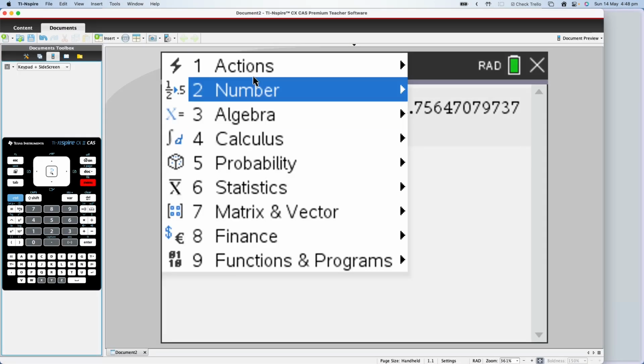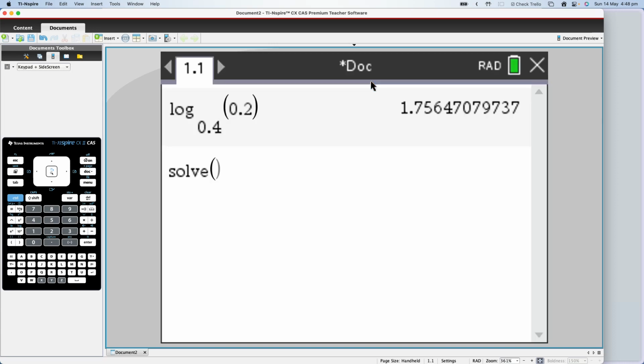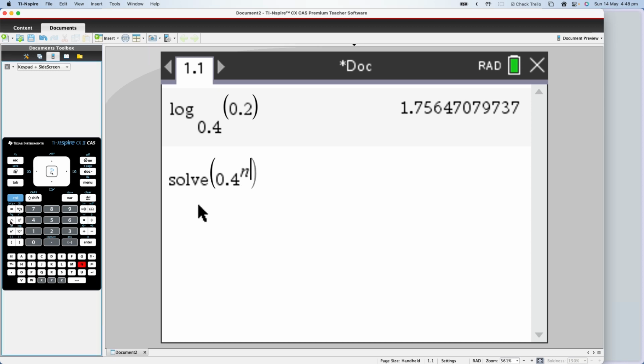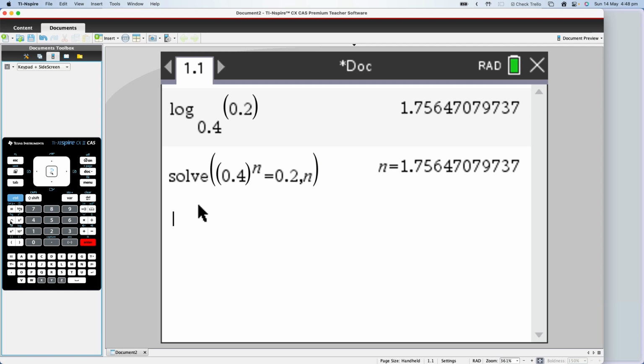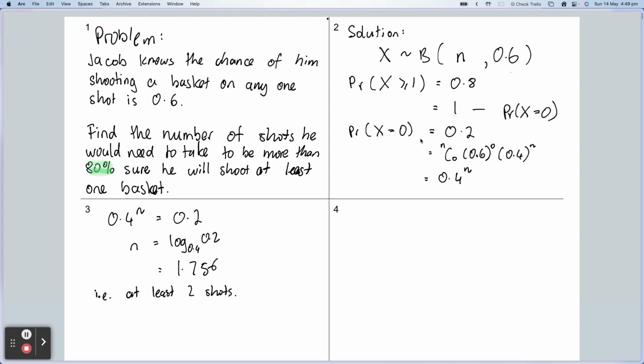So if I go menu, algebra, solve, and then enter 0.4 to the power of n is equal to 0.2 with respect to n, and press enter, I get, of course, exactly the same value again. So either way, using the solve on your function or just remembering your log laws so you can go straight to it, whatever floats your boat, that's the way to do it. Hope that all makes sense.